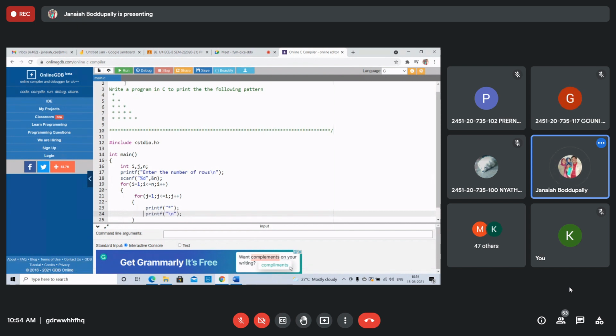If you write the printf with the newline inside, all the stars will be in the next line. No need for the flower brackets here, since this is only one printf.